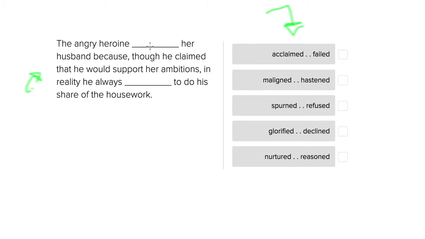The angry heroine blank her husband because. So this is a keyword. Because means that what's going to follow this comma is going to explain what precedes it. It's going to provide a reason for why that is there. So there's going to be a causal relationship between the first clause of the sentence and the second clause, if we divide the clauses where this comma is.